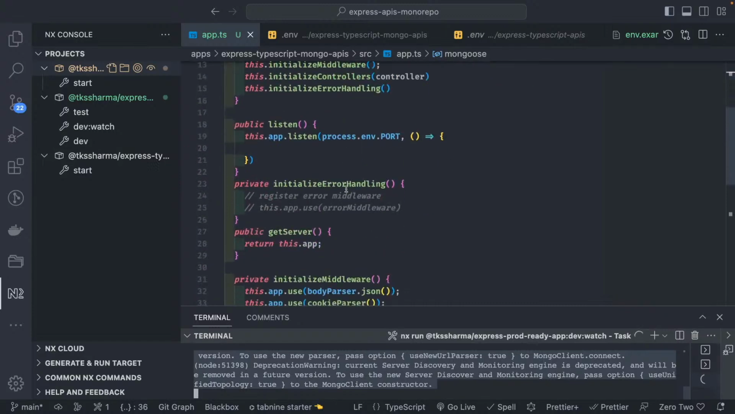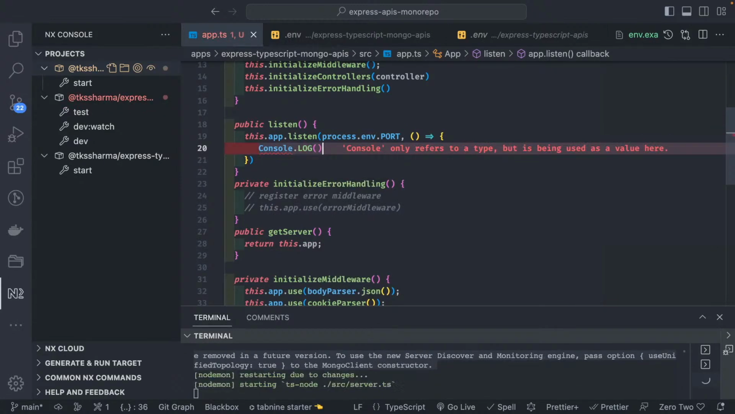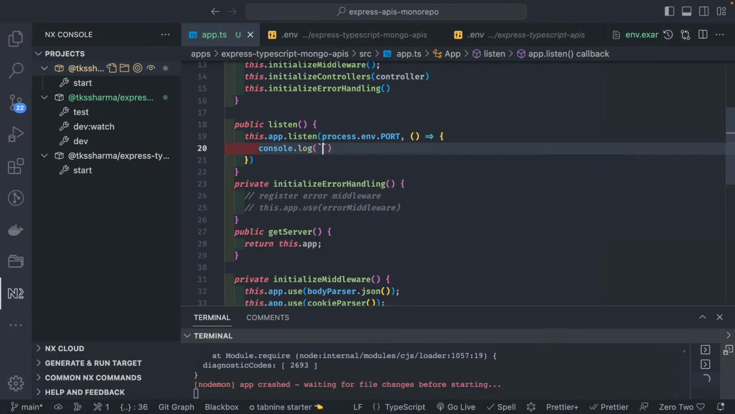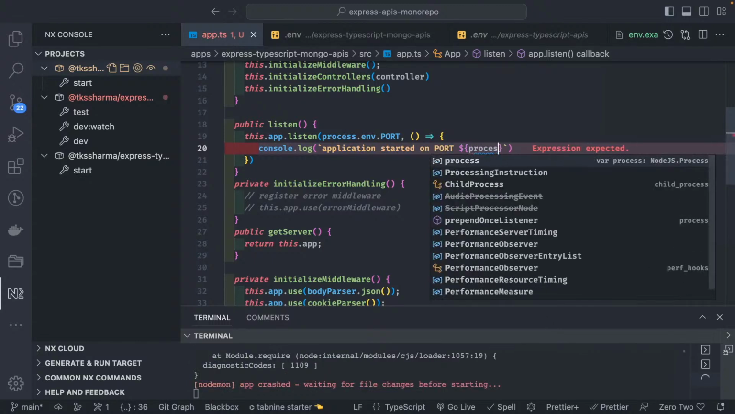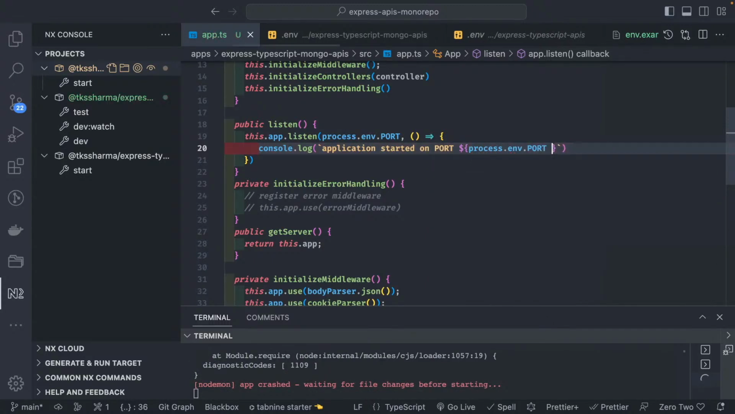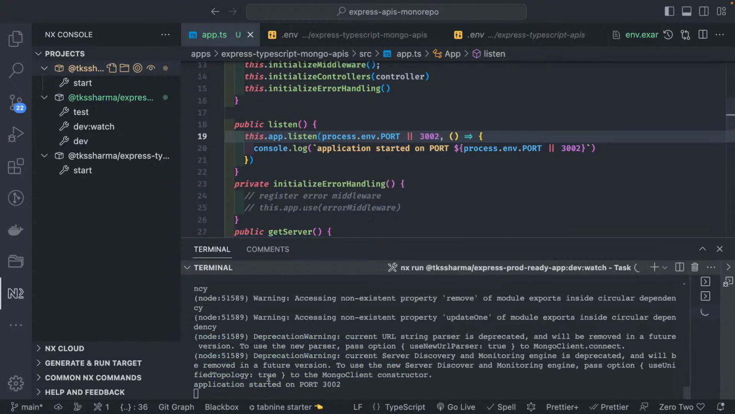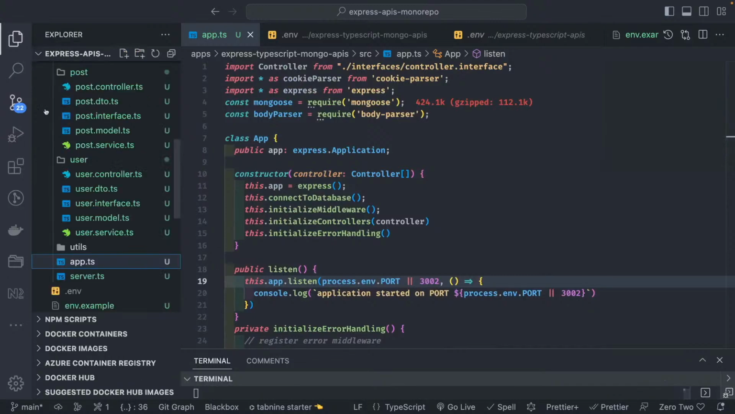We can also app.listen, and here we can just do console.log. Oh, and this is a typo. Console.log, application started on port. What is the port? process.env.port. And if nothing is specified, we are going to start on 3002. So you should see this message, application started on port 3002. We are good, right? So now we need to create our controllers, all the middlewares and all those things. That is the next part.